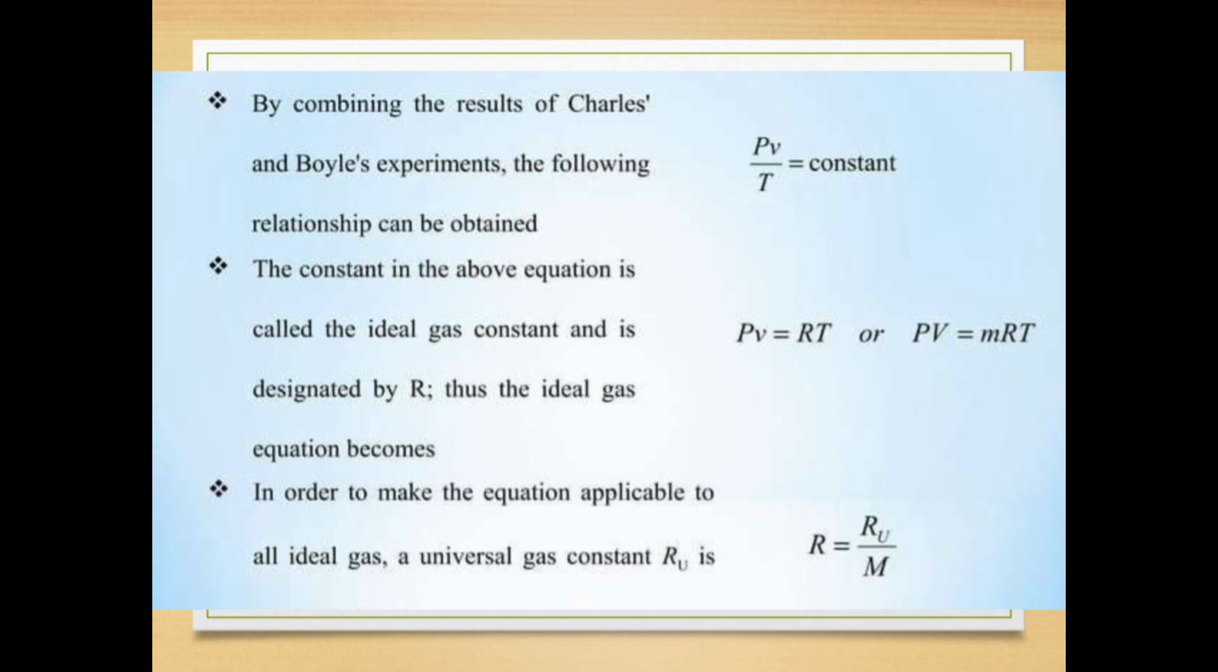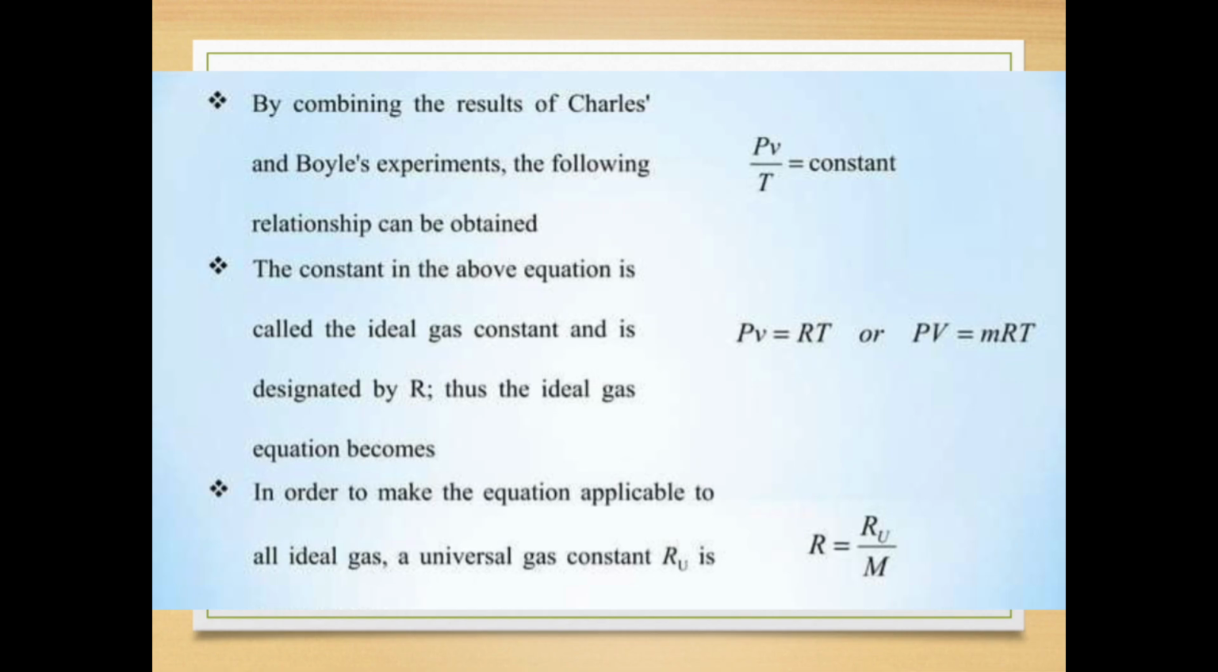By combining the results of Charles and Boyle experiments, the following relationship can be obtained. PV divided by T equal to constant. The constant in the above equation is called the ideal gas constant and is designated by R. Thus, the ideal gas equation becomes PV equal to RT or PV equal to mRT.